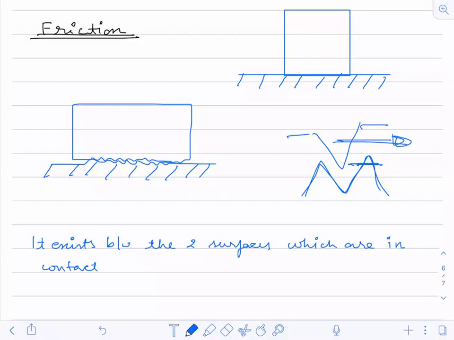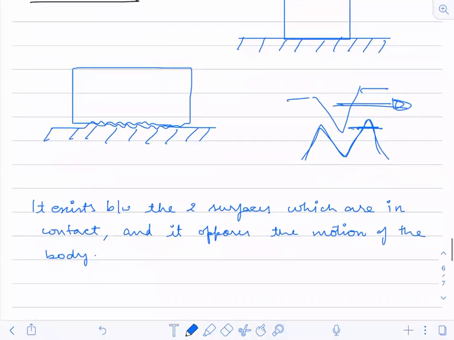Okay, which are in contact, and it opposes the motion, and it opposes the motion of the body.